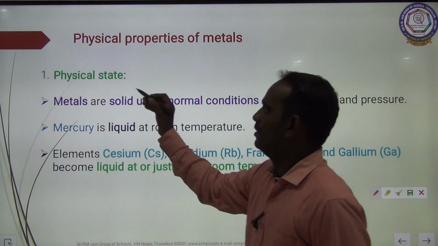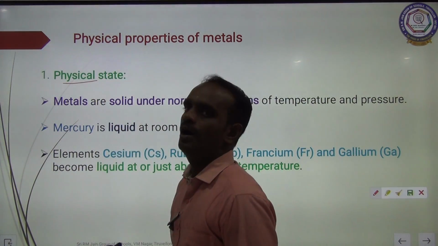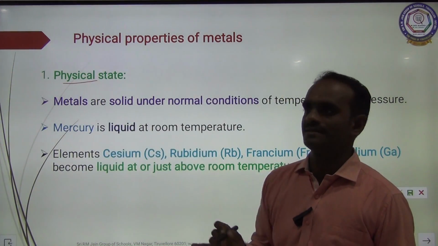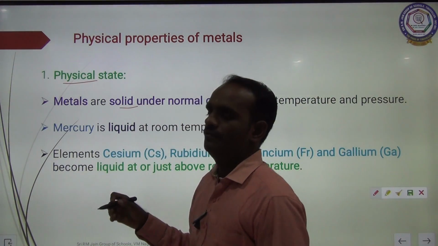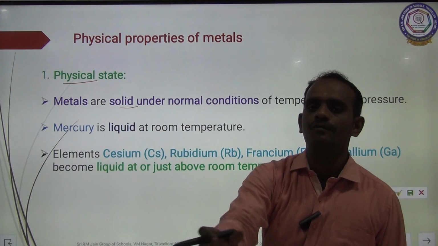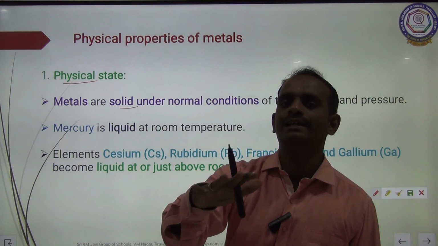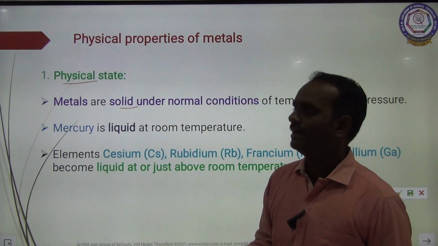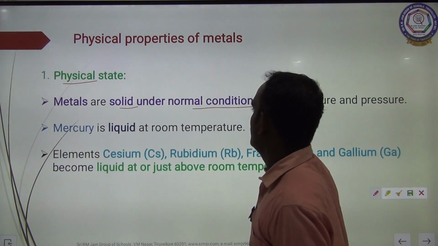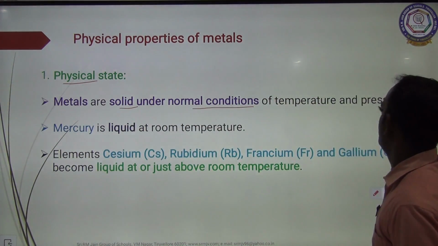First one, physical state. Metals are solid. If you are seeing an iron rod, it is solid under normal conditions of temperature and pressure.